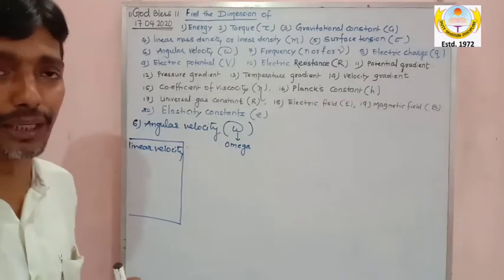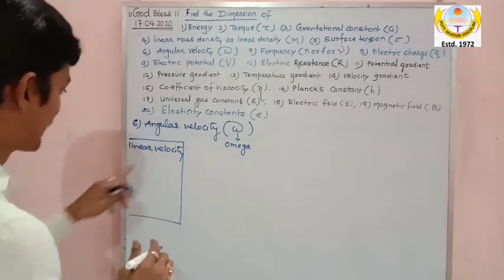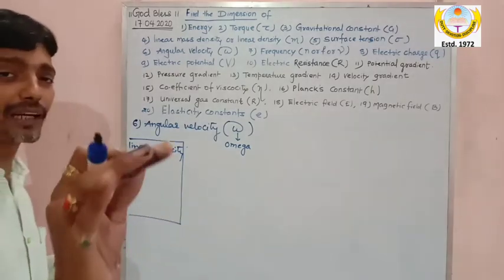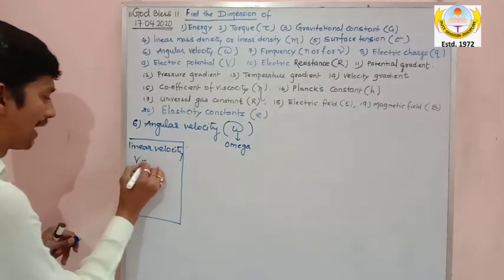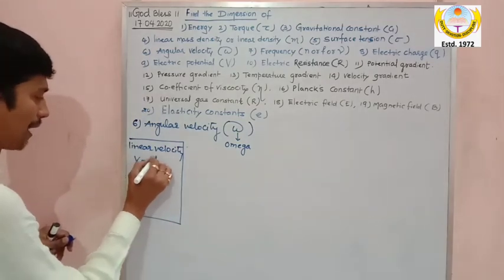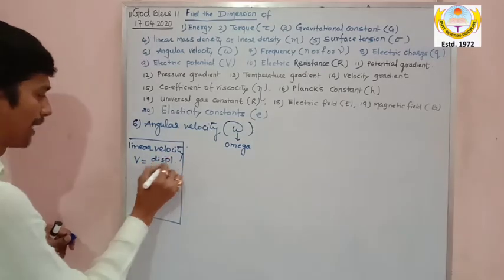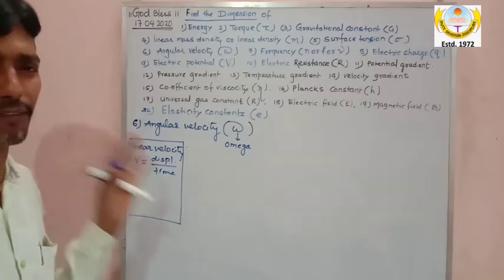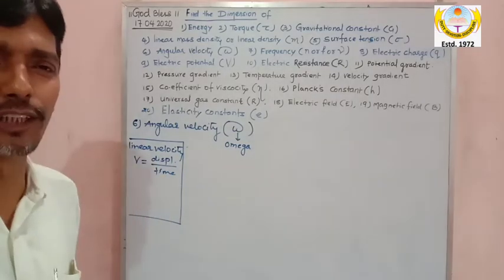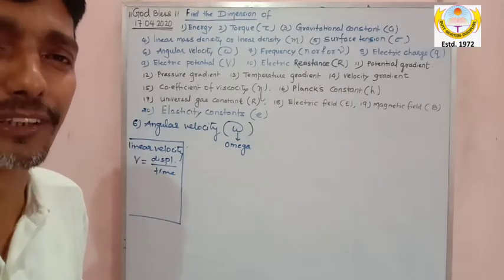I hope if you know, then it is good. My dear, this velocity you are studying from class 6th, 7th, and that is denoted by V. And everybody knows, sir, it is distance upon time, yeah, displacement upon time. Everybody knows this definition. So rate of change of displacement is called velocity.